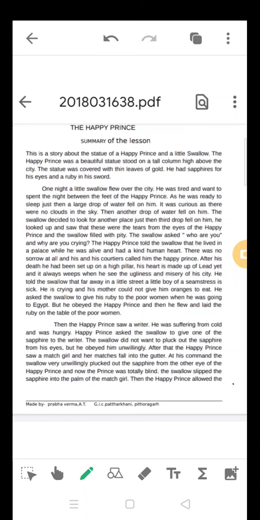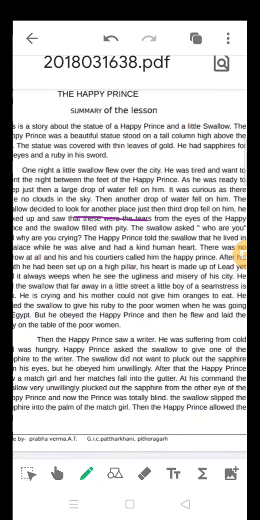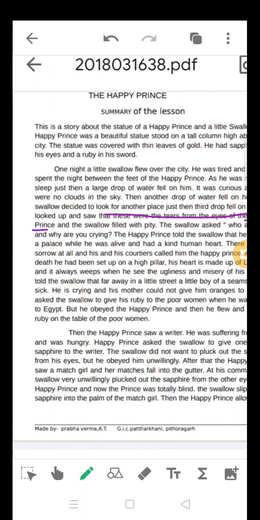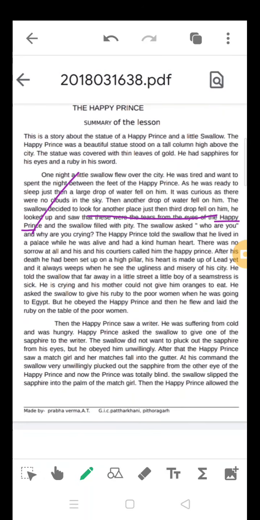And when he looked up, what did he find? There were tears from the eyes of the Happy Prince. The prince was very happy. That's why his name was Happy Prince. But tears were coming out, and the drops of the tears were falling on the head of the bird, the swallow. The swallow was filled with pity. Why is the prince crying, why are tears falling from his eyes? The swallow asked, "Who are you, and why are you crying? What is the reason why you are crying?"